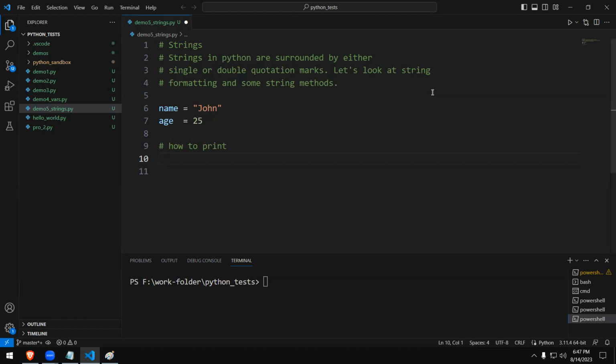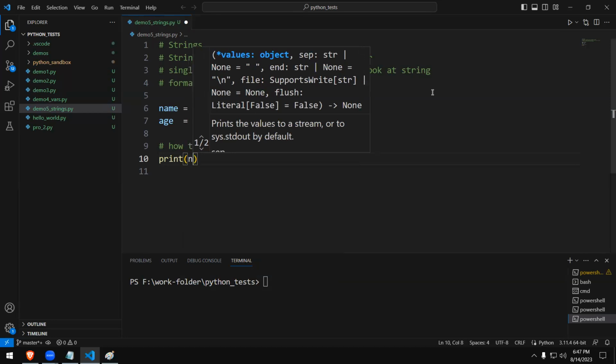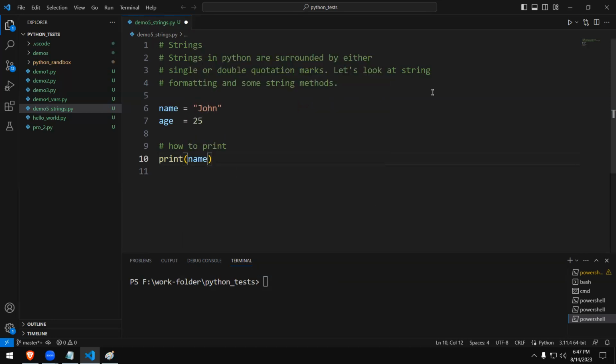Right, now first we'll see how to print. In order to print the value, you just type print, open parenthesis, and you can use just the variable name. This is one way you use, just say name, the variable's name. I think we were practicing like this in the previous class. Today, since we are learning strings, we will do a little bit more advanced. Now if I run this one, you go to the terminal window, then you type the command python, space, the name of the program, which is demo5_strings.py. So I type demo5_strings.py.